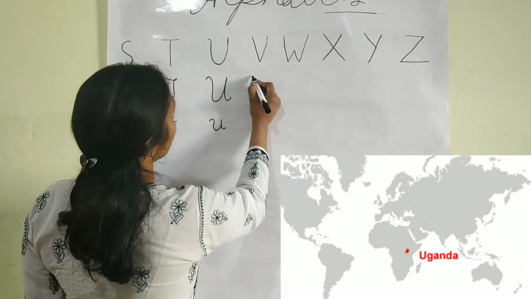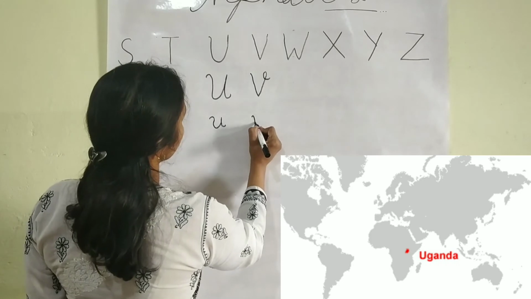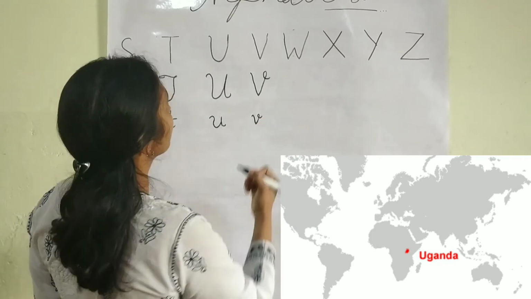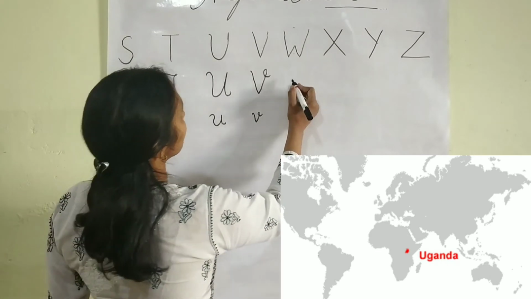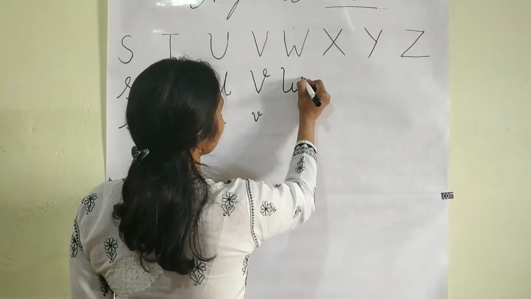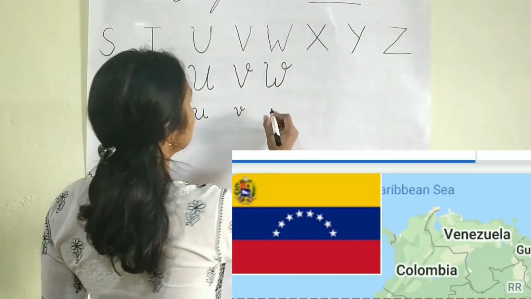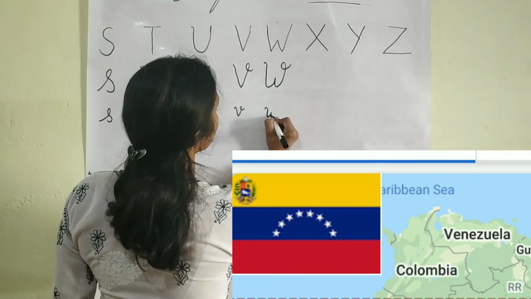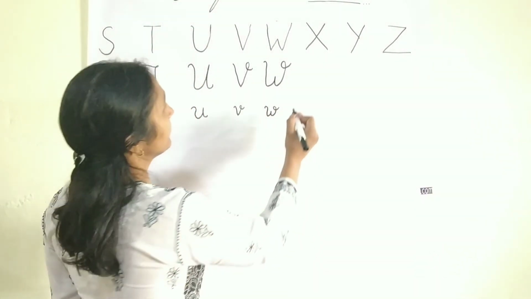V. V for Venezuela. W. W for West Indies. West Indies has many famous cricketers. X.